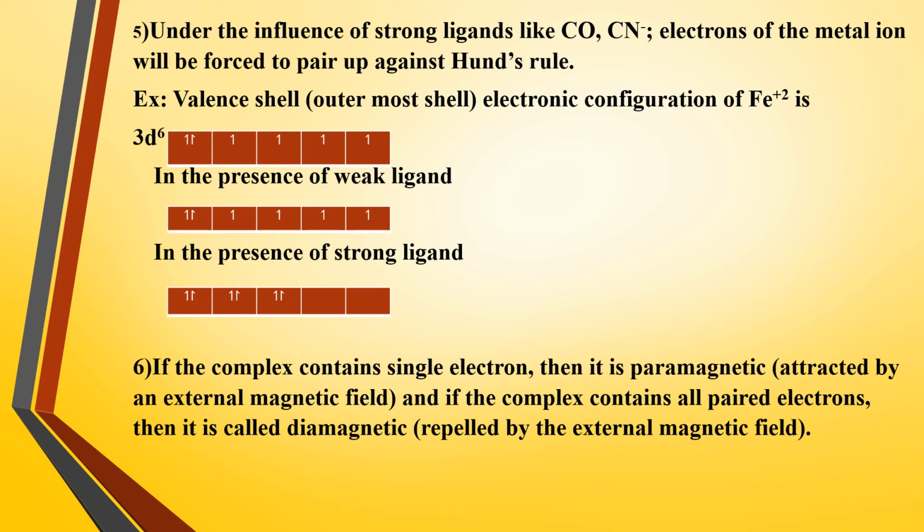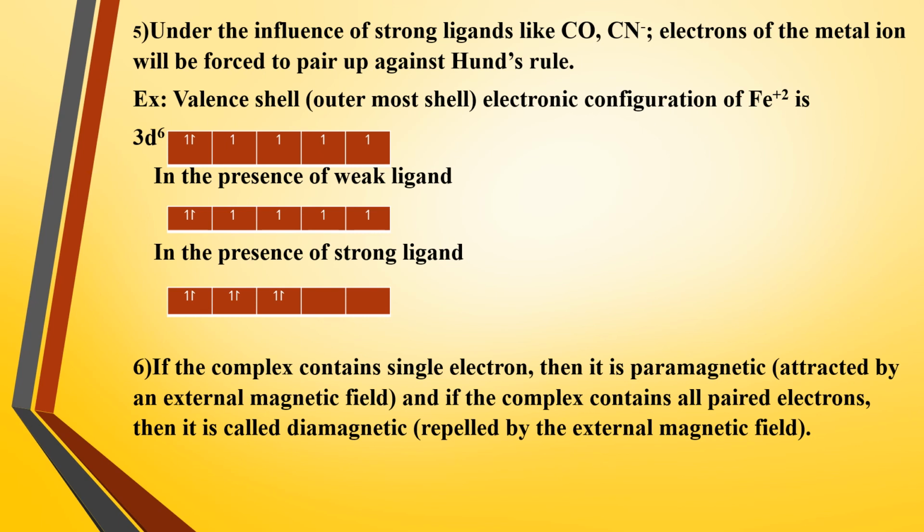If the complex contains single electrons, then it is paramagnetic. That is, it is attracted by the external magnetic field. And if the complex contains all paired electrons, then it is said to be diamagnetic in nature, which means that it is repelled by the external magnetic field. Okay, so like that, the VB theory explains the magnetic behavior of the complexes.